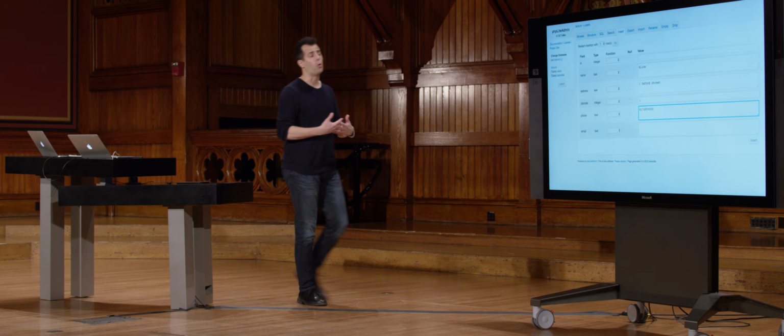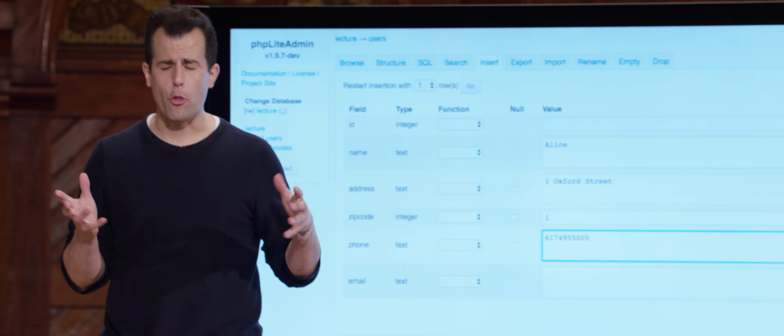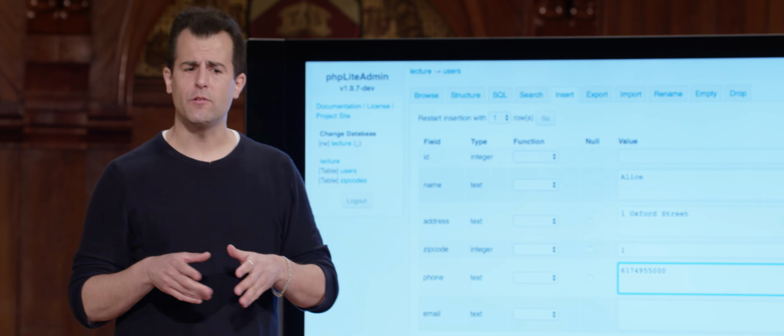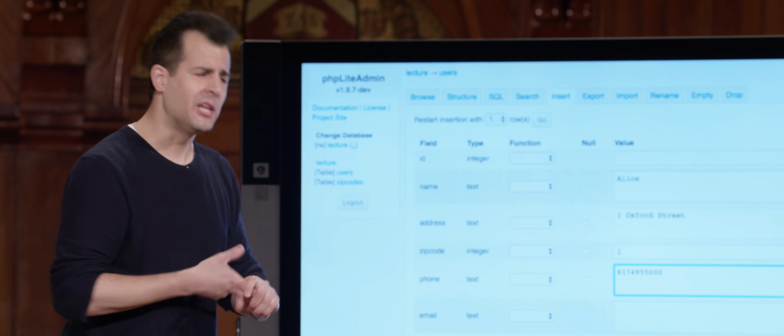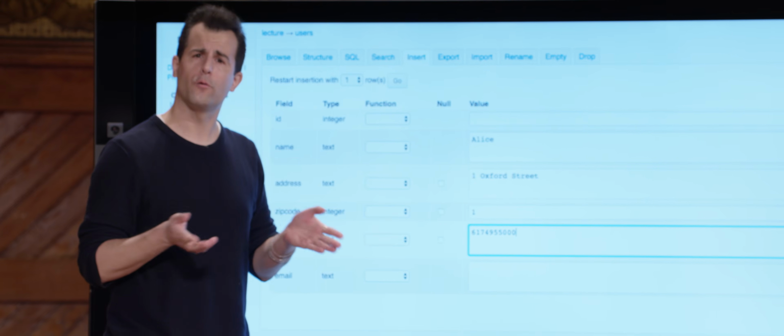Even though this looks even more like an integer, a common mistake, I think, in a database is to just blindly throw in whatever the user typed in, even if he or she used parentheses or pluses or dashes or any number of other punctuation symbols. There's no reason for us to store all of that.